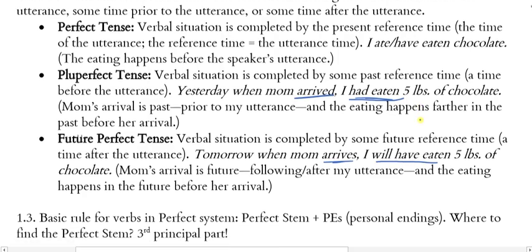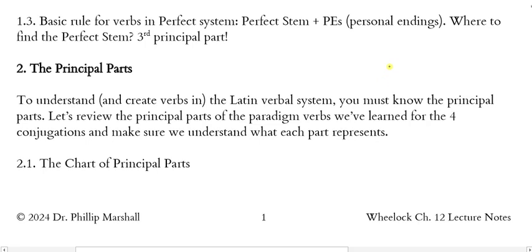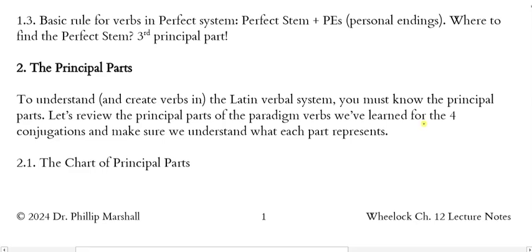Okay, so these are the notions of the perfect tense. Now we have some basic rules for verbs in the perfect tense, or at least one basic rule, and that is that the perfect stem is used plus personal endings. And it's a little bit more complicated than that, but that's the general idea. If you want to form a perfect tense, find a perfect stem and then add whatever endings need to go there. How do you find the perfect stem? You go to the third principal part. And that brings us to our discussion of principal parts.